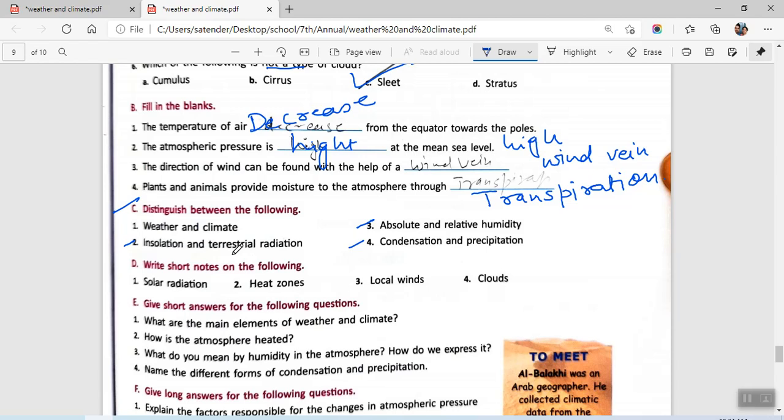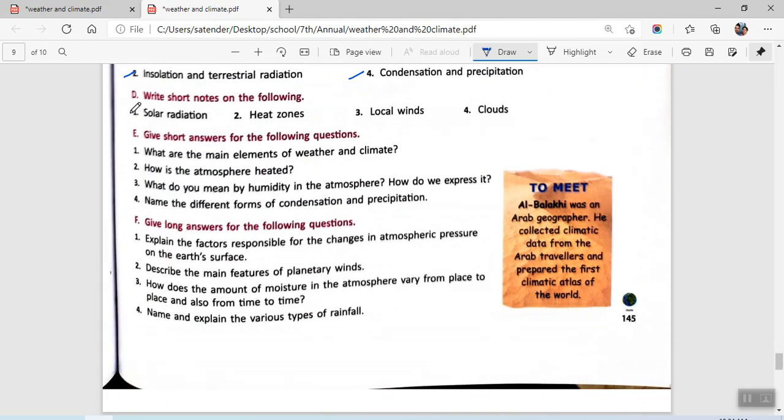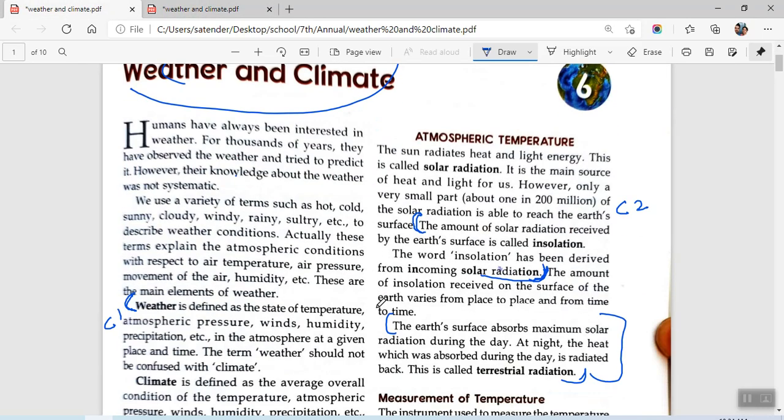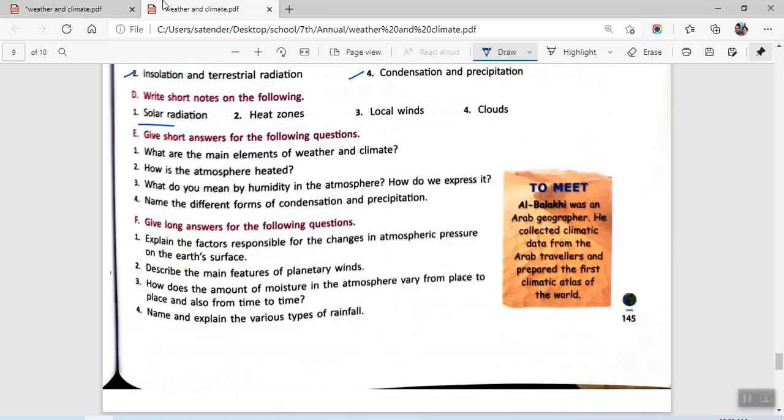Okay, we are done with section C. Now we start with section D. Write short note on the following. First, we have solar radiation. Solar radiation we will find on the first page. Okay, this is your D1. The sun radiates heat energy and light energy. This is called solar radiation, the main source of heat and light for us. We'll be starting with the sun and finishing at light for us.